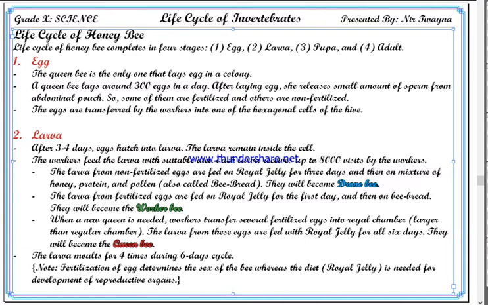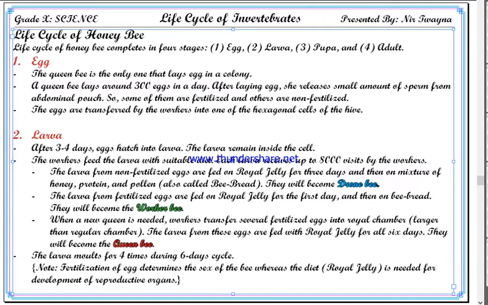That means she does not release sperm on some of the eggs, and these unfertilized eggs become drones, whereas fertilized eggs become worker or queen based on their diet, and workers decide which eggs will be queen and which will be worker.